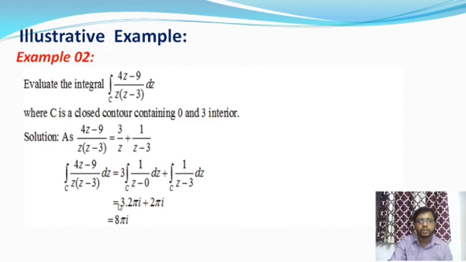So we get 3 into 2 pi i, and similarly the integral of 1 by (z minus 3) dz is also 2 pi i, because the same thing happens in the second integration. So that is 3 into 2 pi i plus 2 pi i, which is equal to 8 pi i.